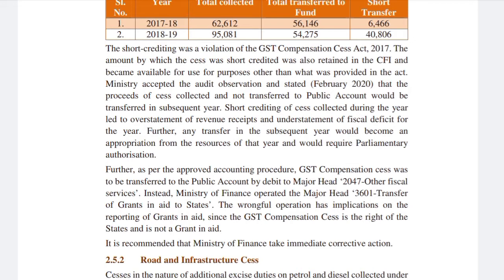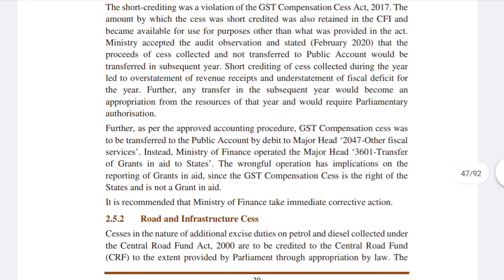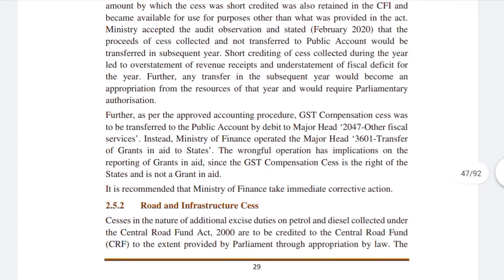And short crediting of cess collected during the year led to overstatement of revenue receipts and understatement of fiscal deficit for the year. So there is a third default which is mentioned here. Because of short crediting, there was overstatement of revenues and understatement of the fiscal deficit. Further, any transfer in subsequent year will become part of an appropriation from the resources of that year and would require parliamentary authorization.